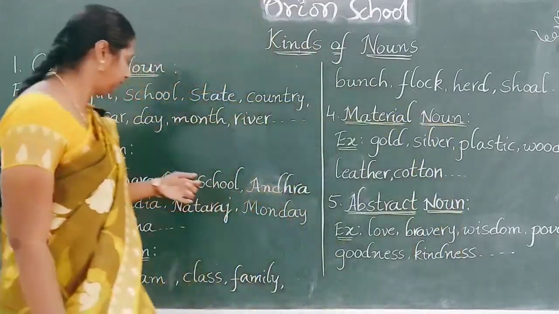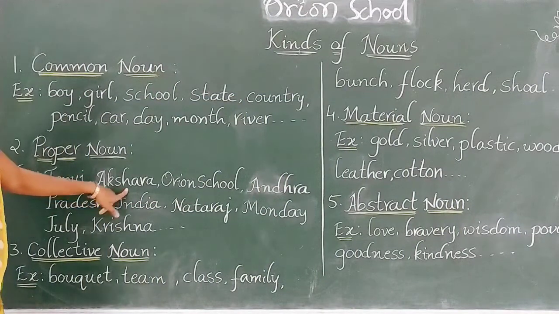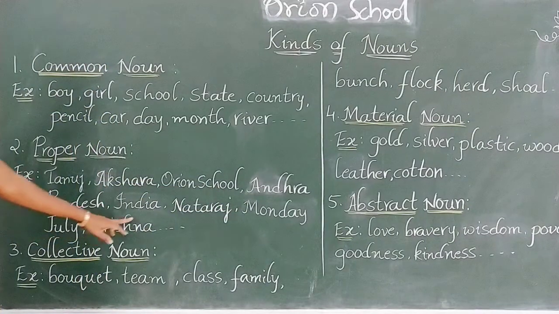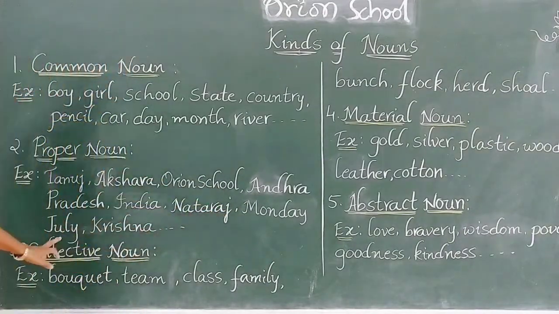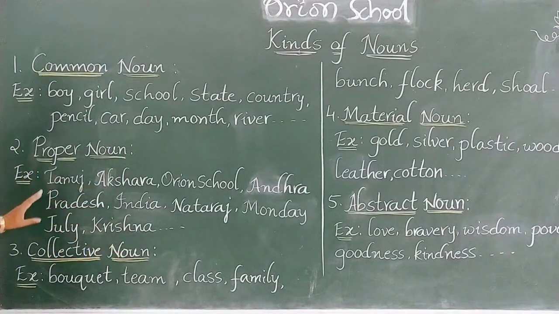For example, you see here Tanuj, Akshara, Orient School, Andhra Pradesh, India, Nataraj, Monday, July, Krishna. All these are the names they are mentioning particularly. Now I will explain to you the variation between common noun and proper noun with the same examples.